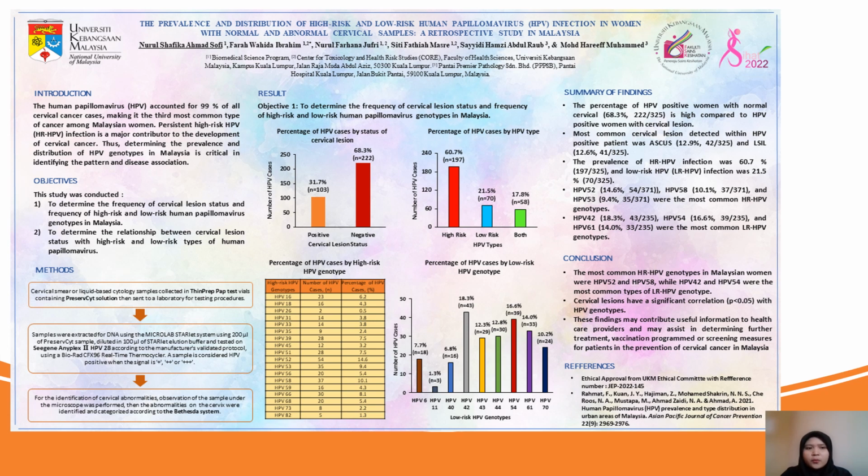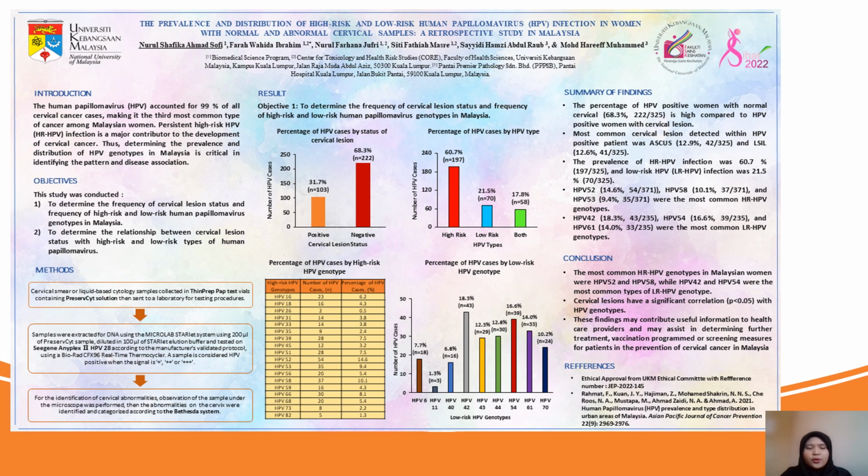Next, HPV 52 at 14.6%, HPV 58 at 10.1%, and HPV 53 at 9.4% were the most common high-risk HPV genotypes, while HPV 42 at 18.3%, HPV 54 at 16.6%, and HPV 61 at 14% were the most common low-risk HPV genotypes. Cervical lesions were found to have a significant difference in determining the possibility of an individual having high-risk or low-risk HPV infection. Some previous studies have shown that there is an association between cervical lesion and HPV genotype infection.